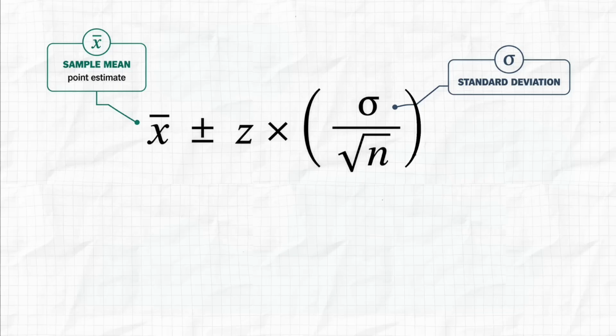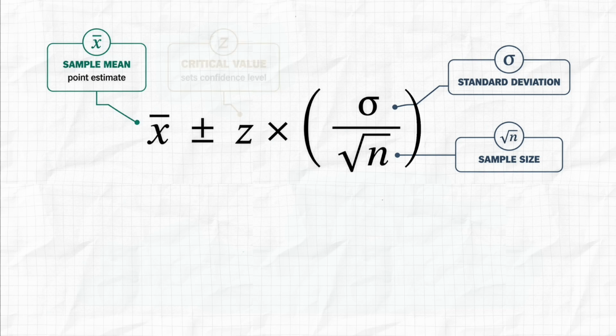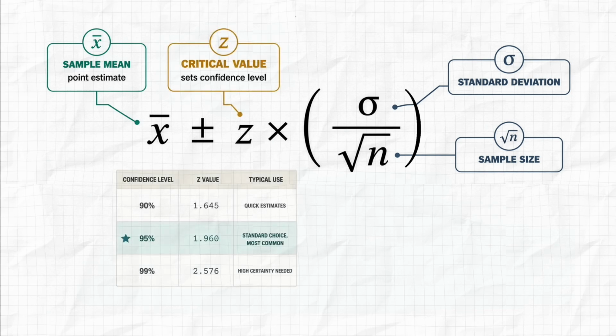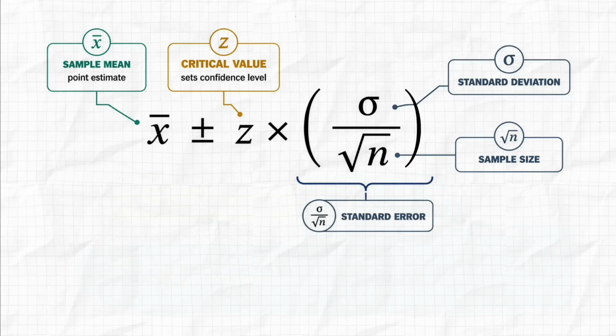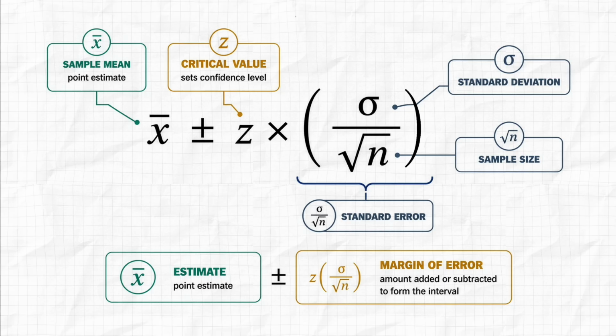If you wonder how to calculate the standard deviation for your sample, you can watch the video highlighted in the corner. N is the sample size, and Z is a critical value that sets the confidence level. The result has the form estimate plus or minus the margin of error.